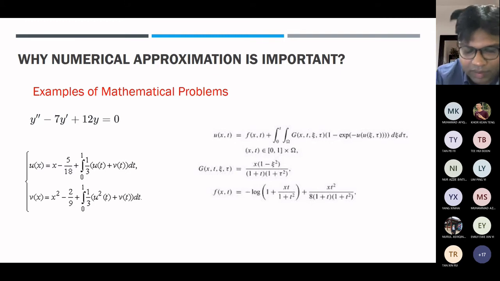People use numerical methods in order to solve these problems. When you come to numerical methods, I want to tell you something. Numerical methods are a hot topic of discussion because some researchers keep claiming that their method is better compared to other methods. But there is no such thing as a good method or a bad method. Every method works according to the problem. As researchers, you choose the best possible way.